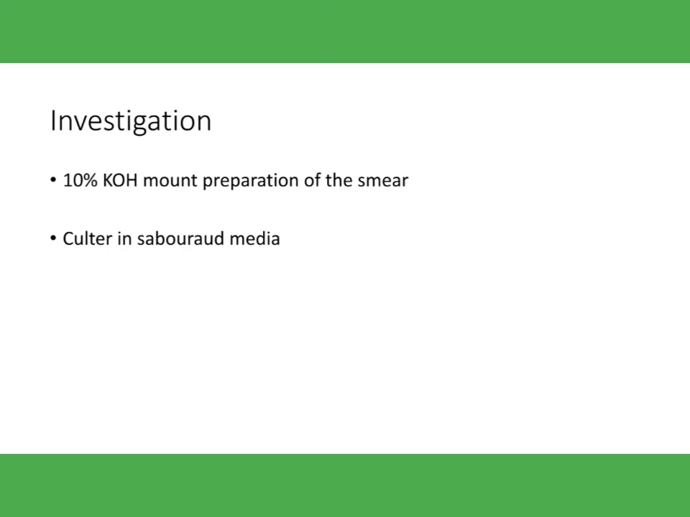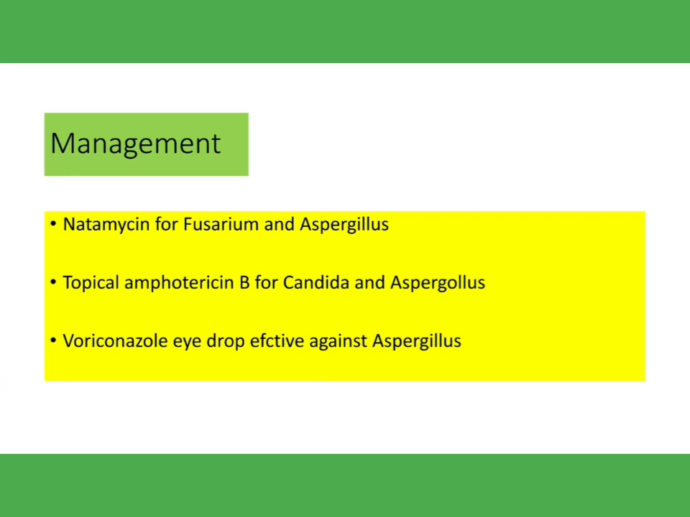Now if we go to the investigations, what investigations will be done? Here, a 10% KOH mount preparation for smear and culture with Sabouraud media is done. This is done in the microbiology lab to find the type of causative organism. By looking at the clinical signs you now understand that this can be a fungal infection, but for surety or assurance, the doctor will send the patient to microbiology for investigation. Here also you can see a little bit of elevation. So these are the signs of fungal keratitis.